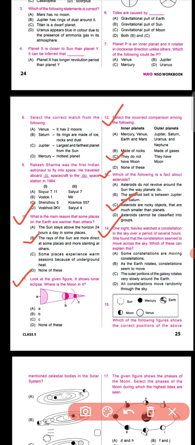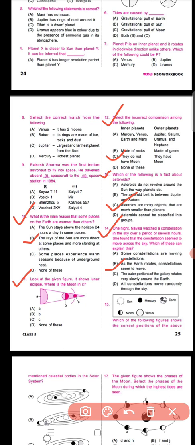Okay, question number 14 says that one night Navika watched a constellation in the sky over a period of several hours. She found that the constellation seemed to move across the sky. Which of these can explain this? That some constellations are moving; as the earth rotates, constellations seem to move; the outer portions of the galaxy rotate very slowly around the earth; or all the constellations move randomly through the sky. So definitely your correct option, or which explains properly, you should go for option number B.